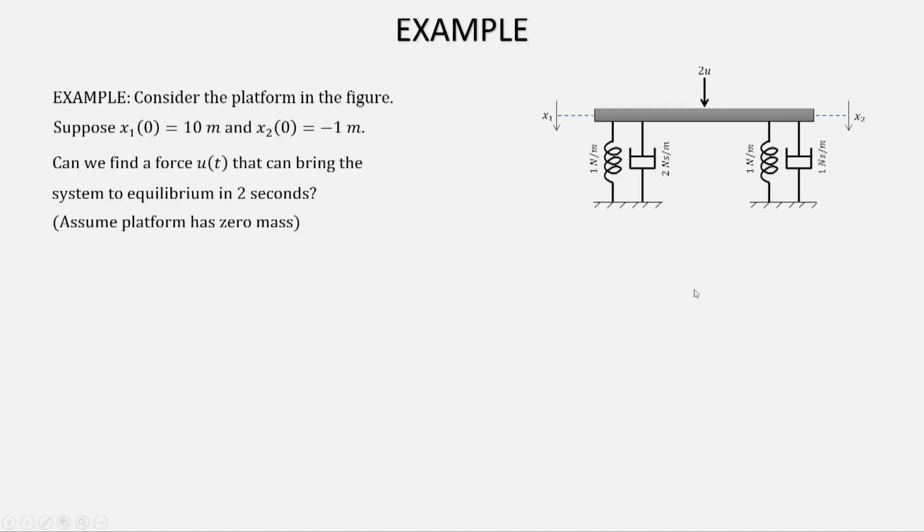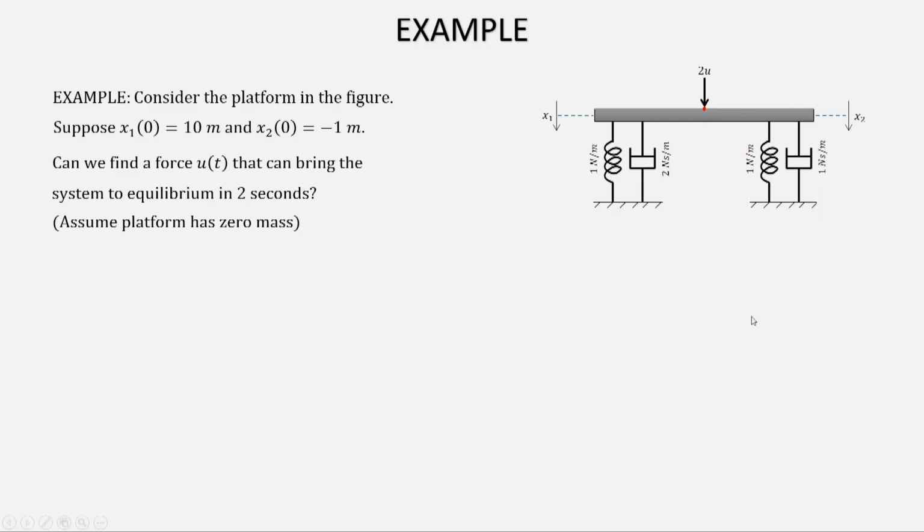Let us take an example and see, I mean, how does this work. Okay. So, consider this spring mass damper system. Now, in order to simplify this problem, what we can think of is that this force that is acting on this point, it can be divided into two parts, u being acting on this part of the system and u acting on this part of the system. So, the 2u is divided into two parts. So, this is a simplification that I am doing.